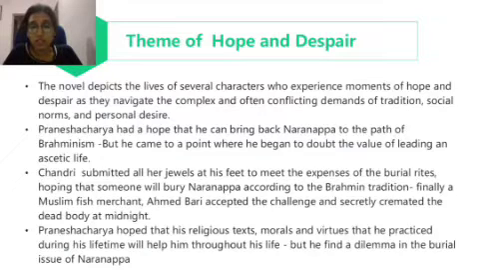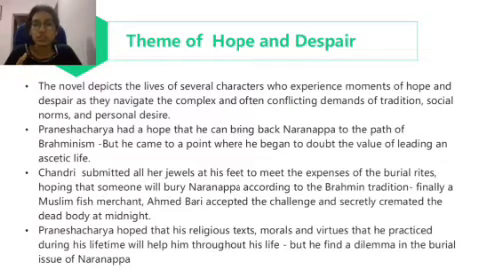Pranesh Acharya hoped that his religious, this is actually an indirect kind of example where hope turned into despair. Initially, Pranesh Acharya hoped that his religious texts, morals, and virtues that he practiced during his lifetime will help him throughout his life, but he finds a dilemma in the burial issue of Narayanappa. So initially, Pranesh Acharya believed that his religious texts, the kind of customs and practices that he practiced from his very childhood onwards, will help him to live a good life.